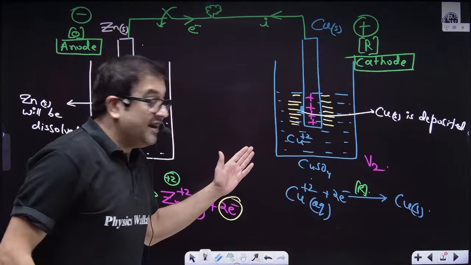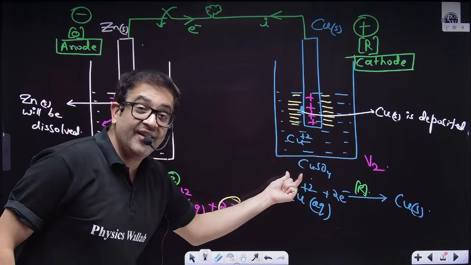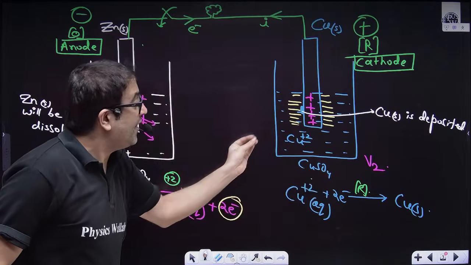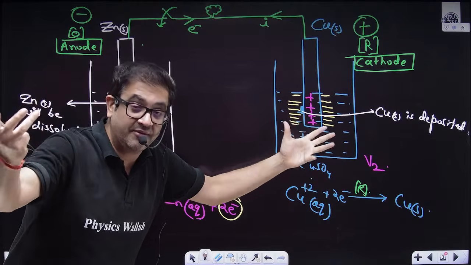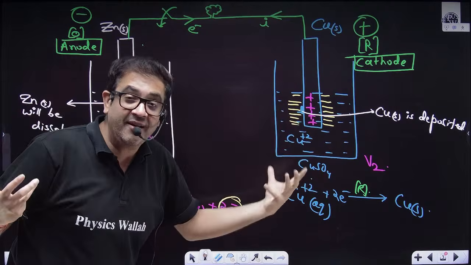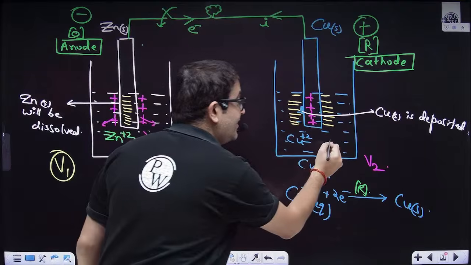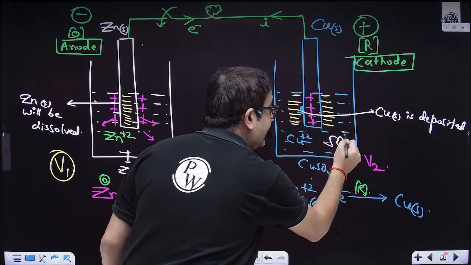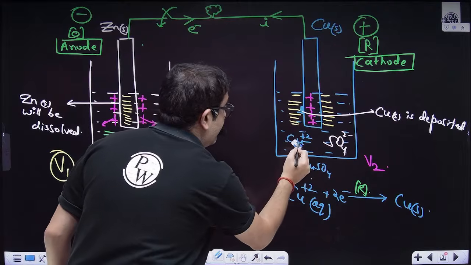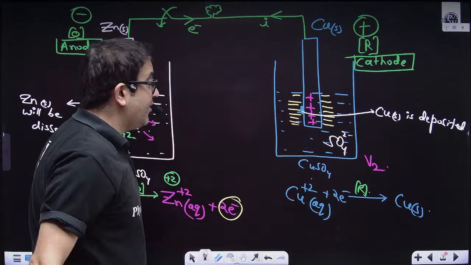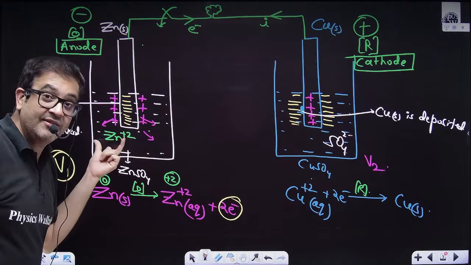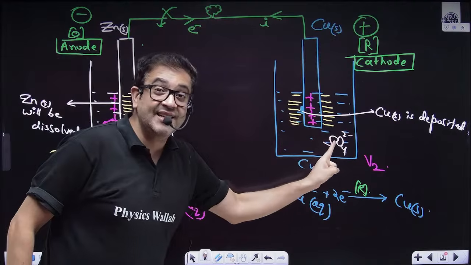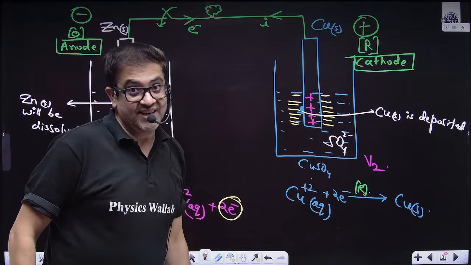That means that if you had 100 copper and 100 sulfate and one copper has gone, that means that one sulfate is now not paired by the counter ion. So this solution will become negatively charged. Let me rub this copper, because after the first electron has gone, this solution will become positively charged and this solution will become negatively charged.